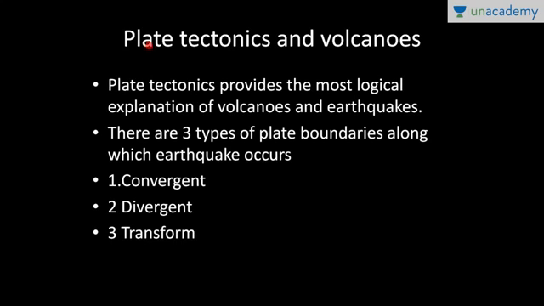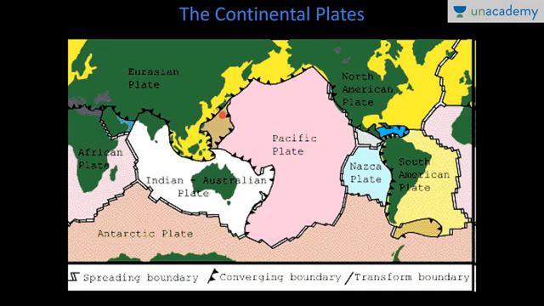So, moving on to the cause behind volcanoes, plate tectonics provides the most logical explanation of volcanoes and earthquakes. As per plate tectonics, the Earth is made up of a number of major and minor plates. For example, the Eurasian plate, Pacific plate, South American plate, and North American plate are all major plates. Here, the Nazca plate, you can see, is a minor plate.